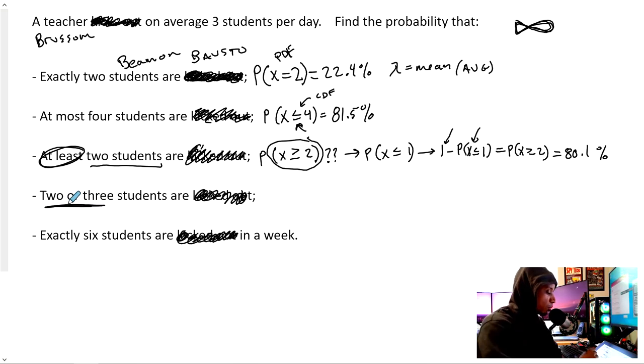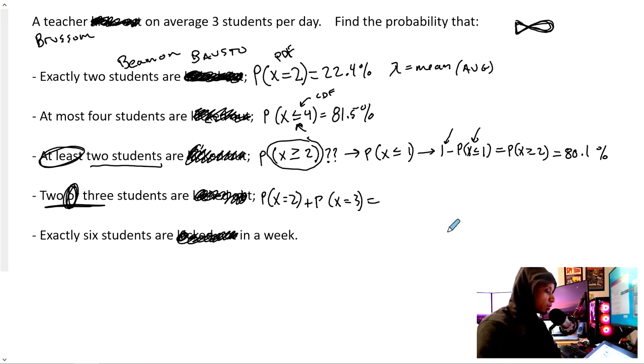All right. Now here this one says 2 or 3. Remember, there's that or word. Or means we're going to add these up. So probability of 2 students being asked to take a breather out in the hall for a second, or probability of exactly 3. So what we're going to do is find those and then add them because it's or.